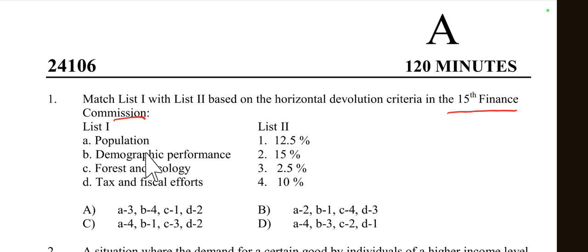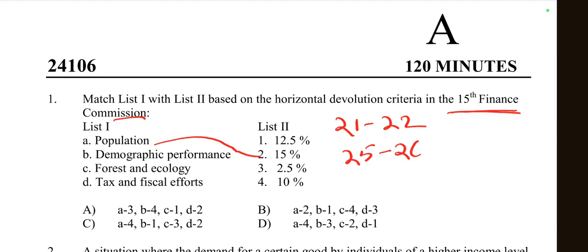Population is given a weightage of 15% according to the 15th Finance Commission. The 15th Finance Commission time period is 2021-22 to 2025-26.